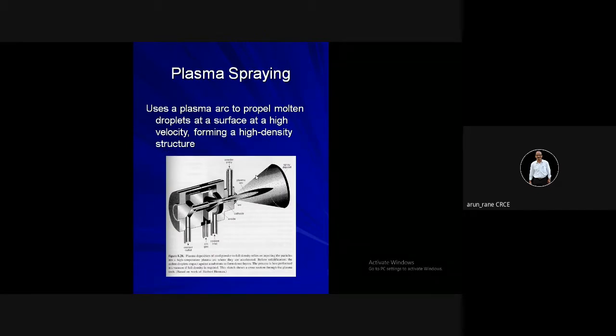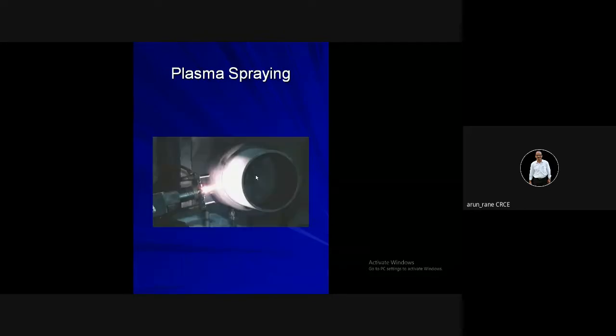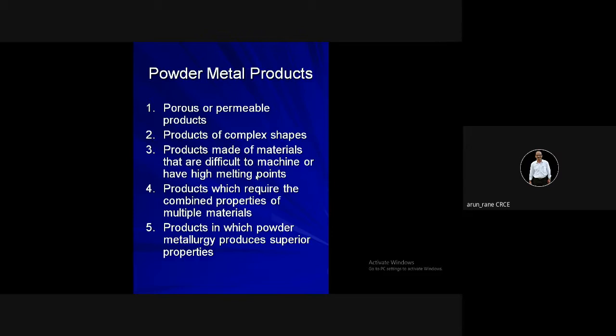Then you have plasma spraying. This you can skip. Plasma is nothing but a fourth state of matter. Here a plasma arc is used to direct molten droplets at very high velocity, which forms a very high density structure. This is how plasma spraying looks. Basically, it is a deposition process, and it is used for repairs and rectification purposes.